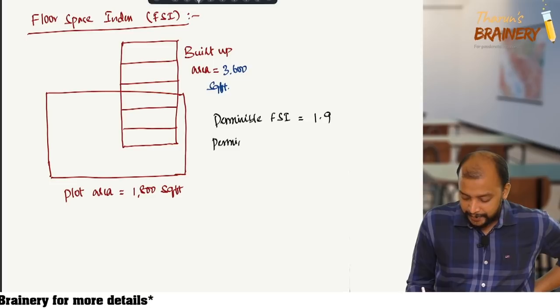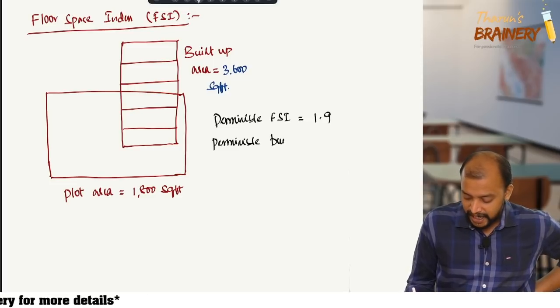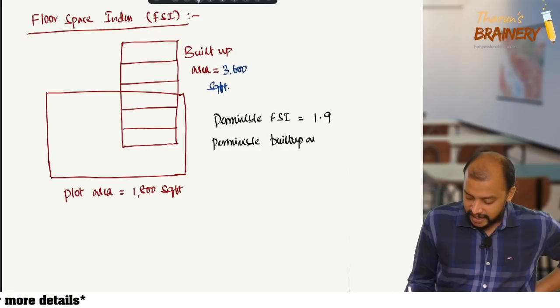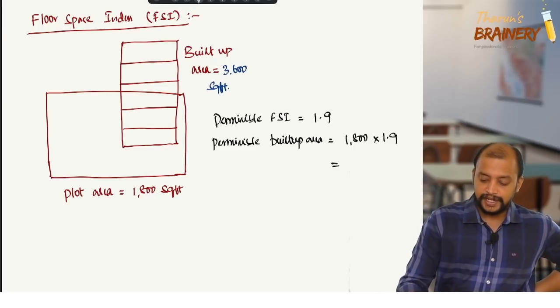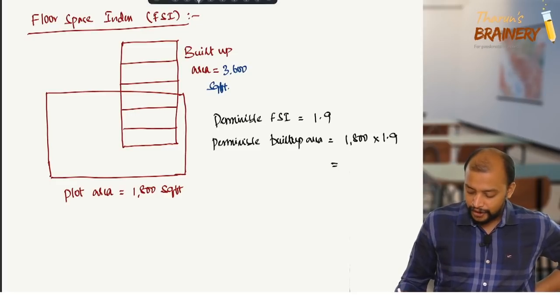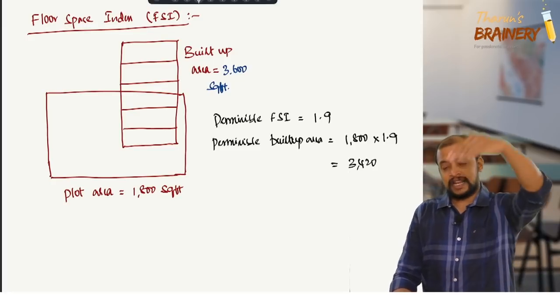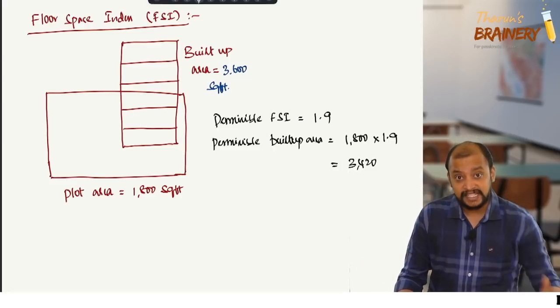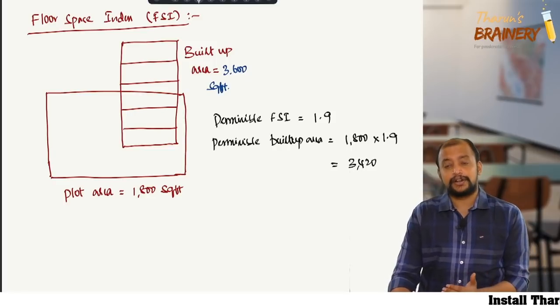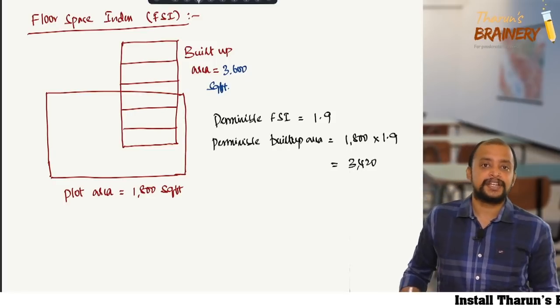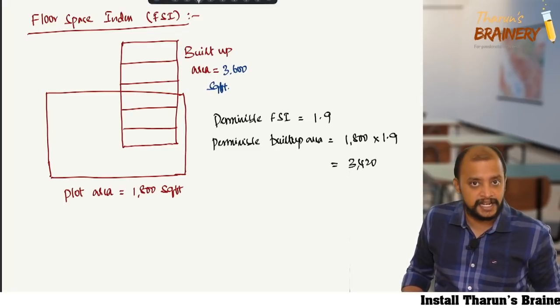Permissible built up area is plot area 1800 into 1.9, that is 3420. So they constructed more than this, so they don't have any FSI left, and they even need to demolish one floor. They need to reduce it to 3420 square feet. They don't have any unutilized FSI.